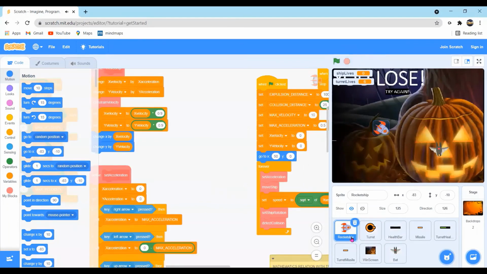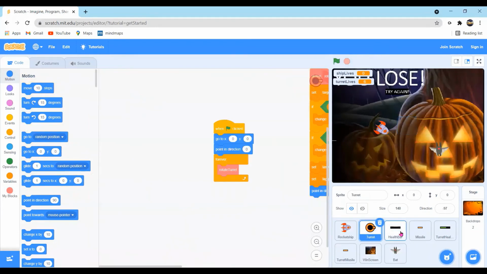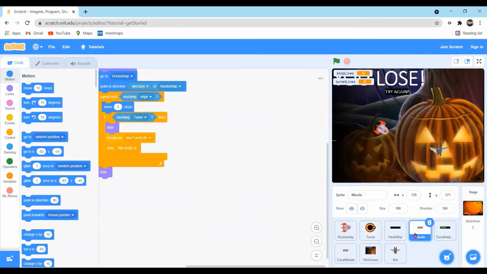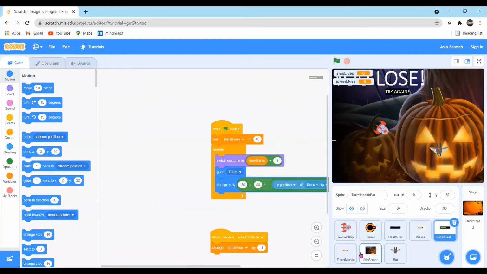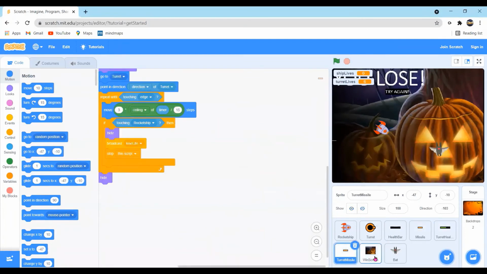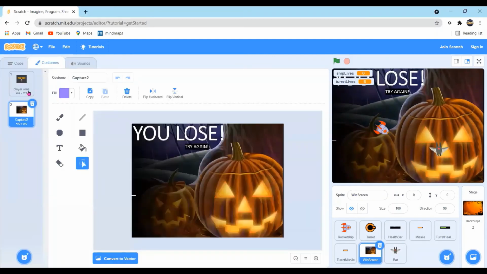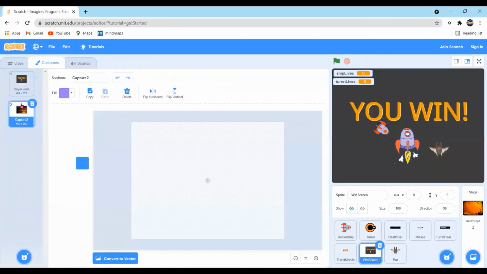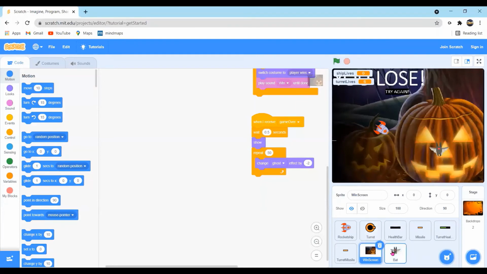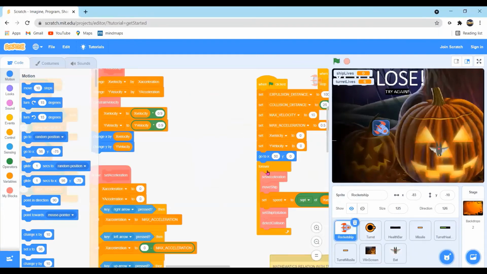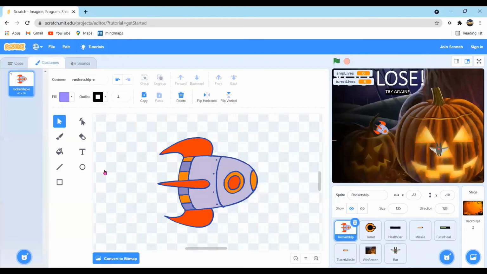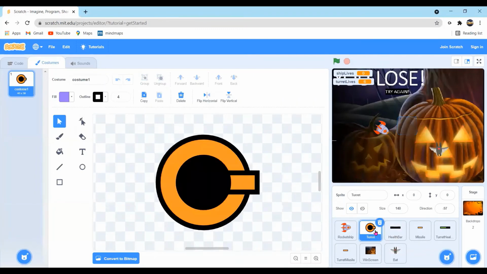So the sprites used here were the rocket ship, the turret, the health bar, the missile, the turret health bar, the turret missile, the windscreen as well as the lose screen. So this is the windscreen and this is the lose screen and the badge. If we talk about the costumes, this is the costume of the rocket. For the turret, it's this.